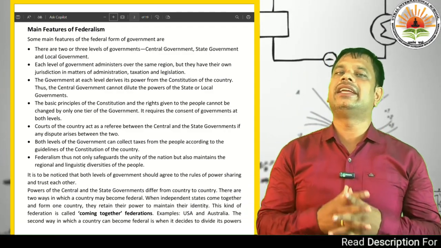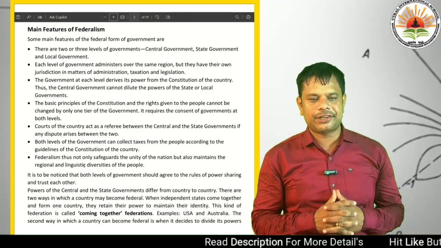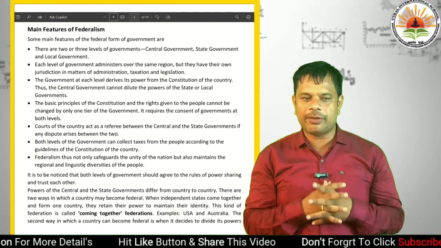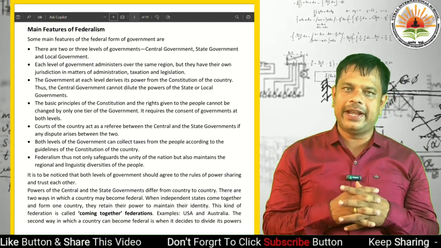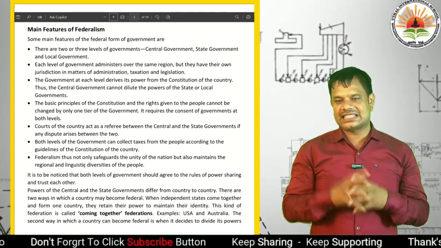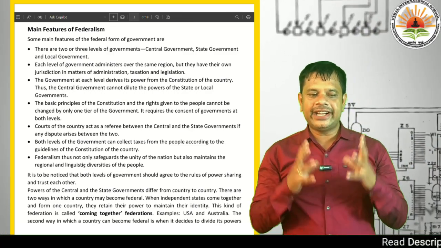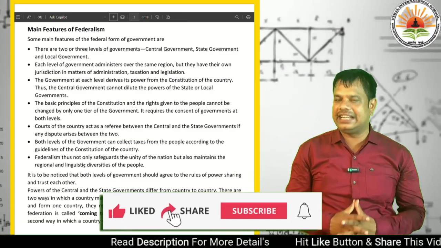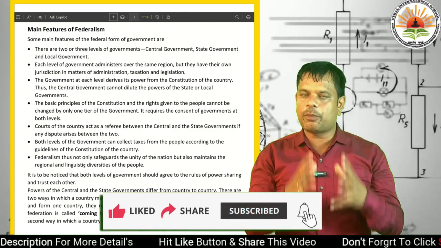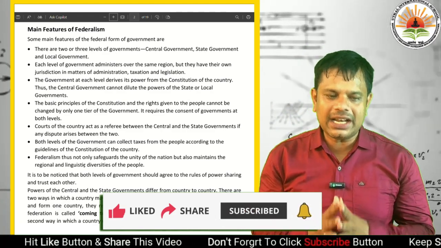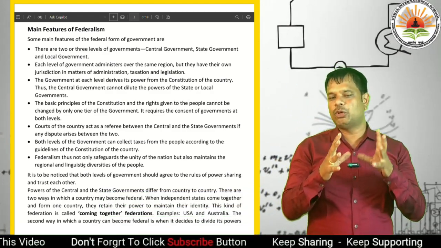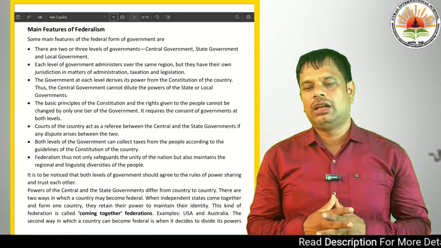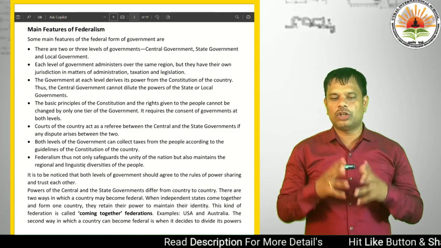Another main thing is, in a federalism type of government, there is a central government and a state government. Both levels of government can collect taxes from the people according to the guidelines of the constitution of the country. There is a point to the collection of taxes. But how do they collect the taxes? Both levels of government can collect taxes according to the guidelines of the constitution.